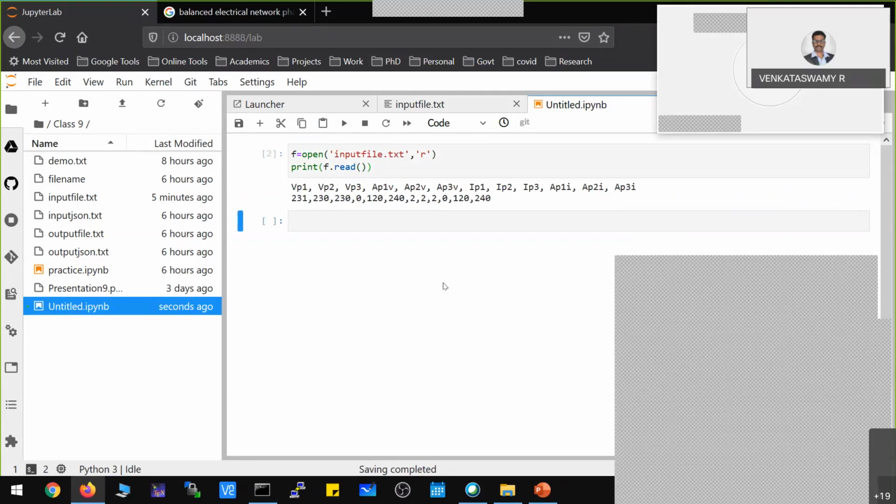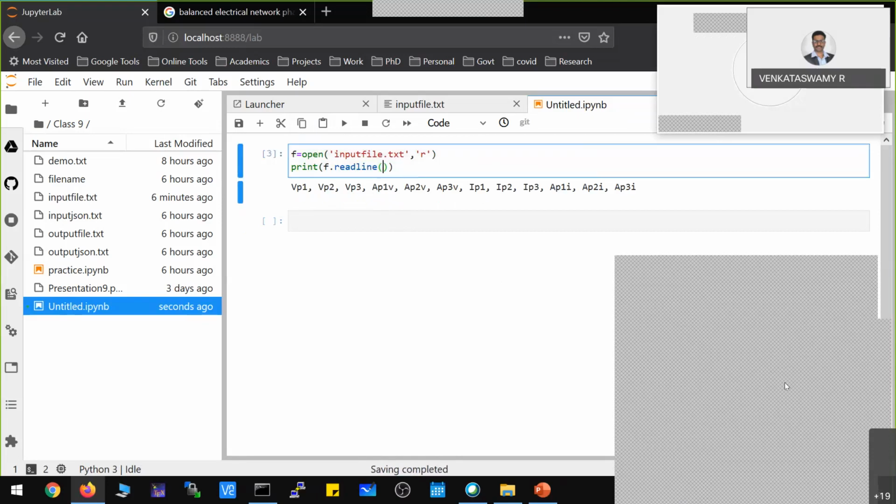Now you see, you don't want the first line, you want only the second line. If you want only the second line, there is one command called readline. Readline reads the text file line-wise. When you run this command, you see the first line is given by default. Now you can specify which line you want.